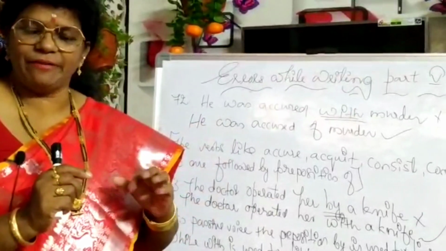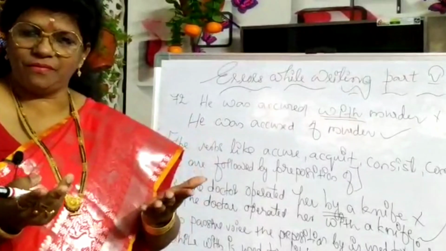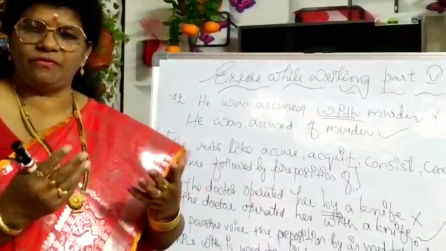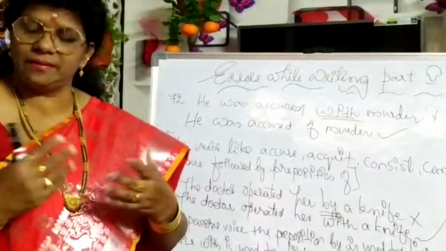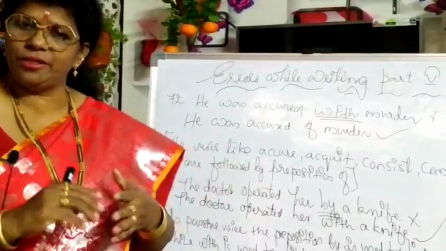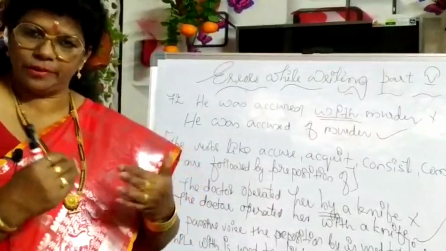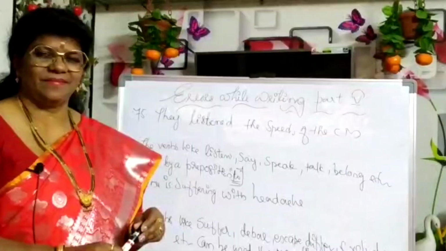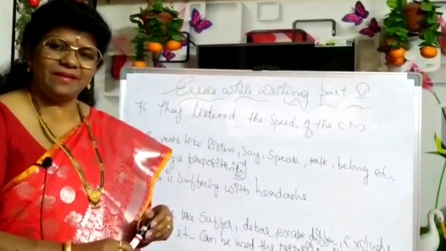Example: I was suffering from. We will never use suffering with. I prefer coffee to tea, not than tea. She is junior to me, not junior than me. So, certain words are like this only in English. Have a look at that.